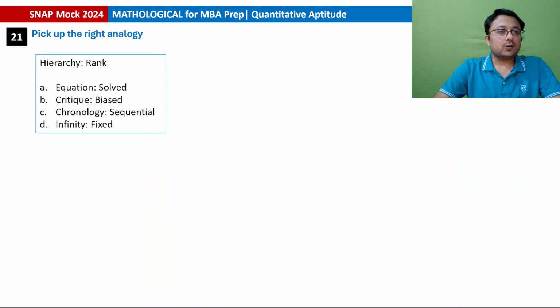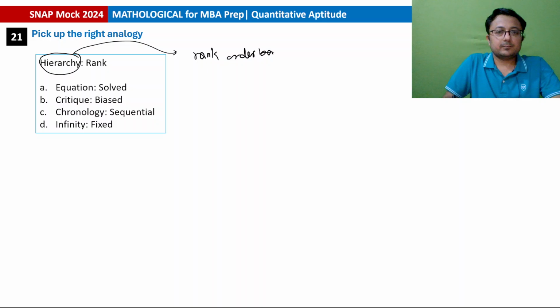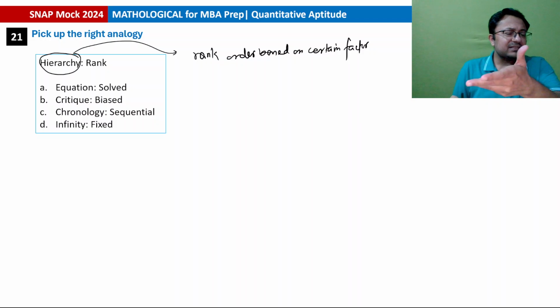Pick up the right analogy. Hierarchy, rank, equation, solved, critique, biased, chronology, sequential, infinity, fixed. तो hierarchy, what is hierarchy? Hierarchy is rank order based on certain factor. It might be ranking of positions or ranking in some other way as well.